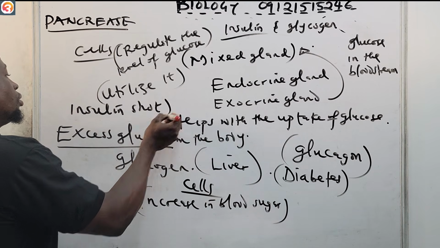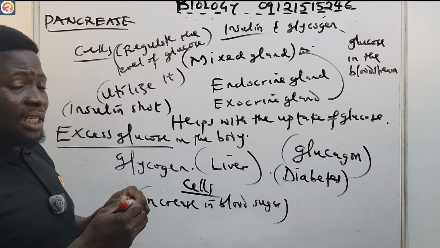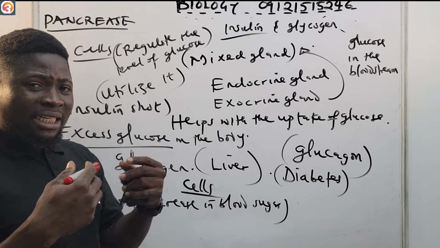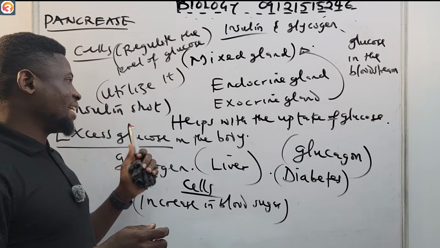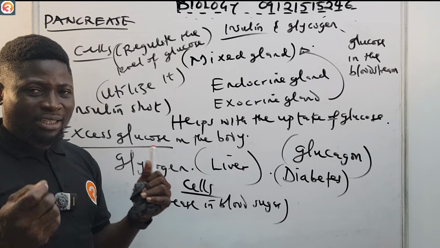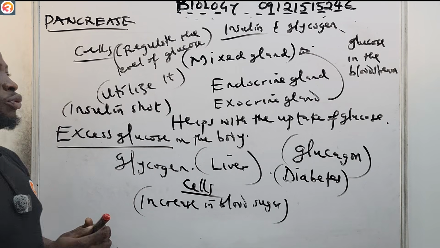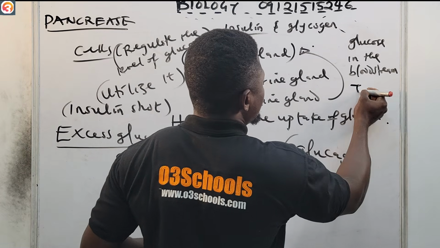Insulin shots increase the insulin present in their body. So they take insulin shots to correct this condition. Therefore, we have what we call type 1 diabetes.